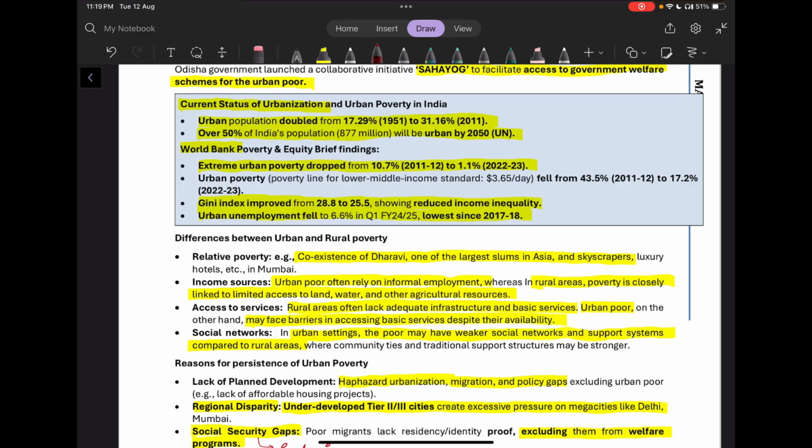So in rural, the issue is lack of availability, and in the urban, it is lack of access despite their availability. Then in urban settings, the poor may have weaker social networks and support systems as compared to the rural areas.